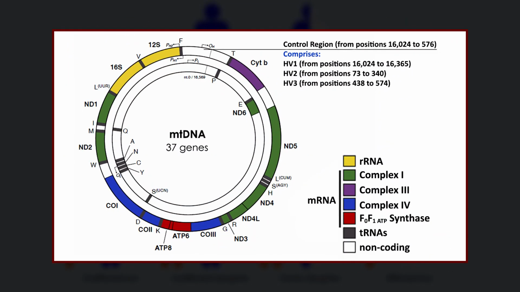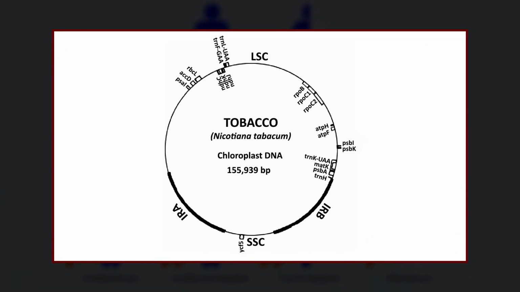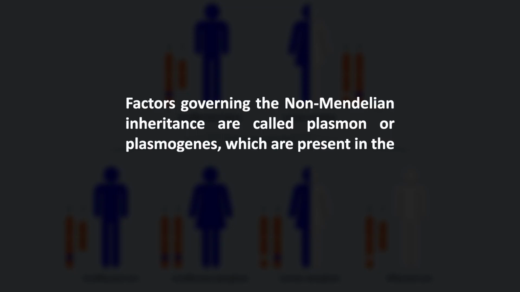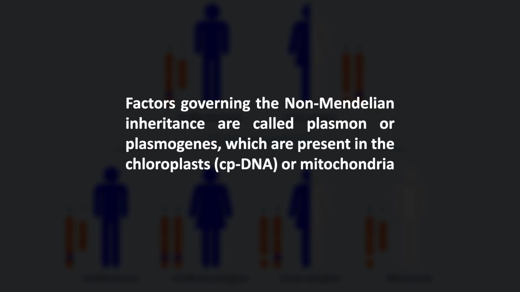The best example of non-Mendelian inheritance in animal cells is the mitochondrial genome, and in case of plants, it is the plastid, that is the chloroplast genome. The factors governing the non-Mendelian inheritance are called plasmon or plasmogenes, which are present in the chloroplast, that is cpDNA, or mitochondria, that is mtDNA. The characters which are inherited by plasmon genes are inherited in uniparental fashion by the female parent only. Therefore, it shows reciprocal differences in the F1 generation.